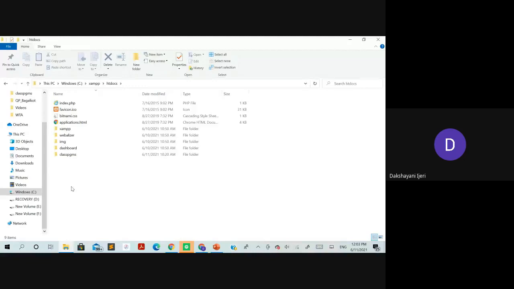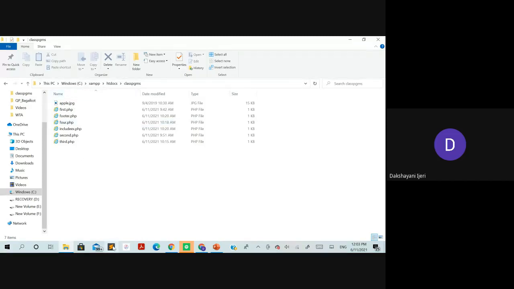Suppose you are working on a project, make sure that you create a folder for that project, or else if you are just experimenting with a few examples, make a separate folder with any specific name. Here I have created a folder known as class programs, in which I am going to save all the files which I am going to demonstrate for the class. It is recommended, not mandatory. You need to create a folder within which you can save all the respective files that you are going to type.